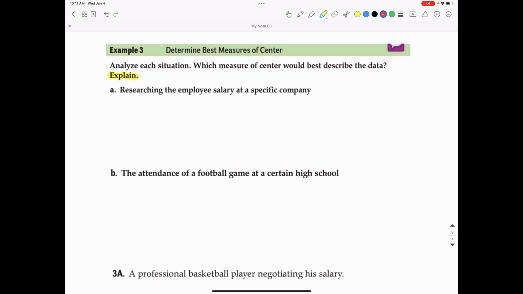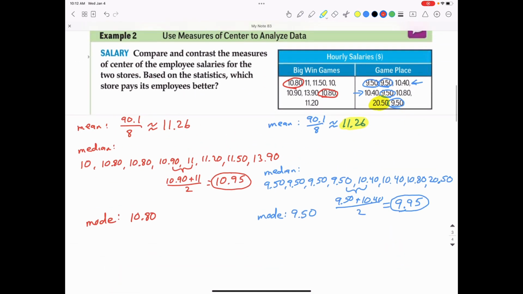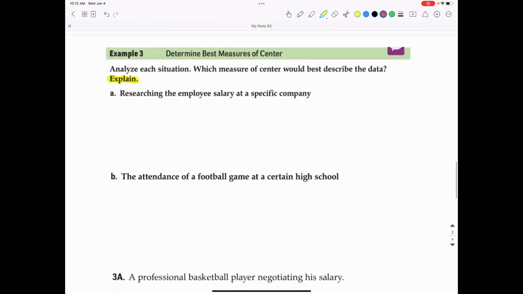So, researching the employee salary at a specific company, I would say probably the median is the best center to use, simply because, similar to up here where one salary really increased the mean a lot, one salary is not going to affect the median. So again, a supervisor or a boss is probably going to get paid a lot more than the rest of the employees. So using the median for Part A is the best measure of center.